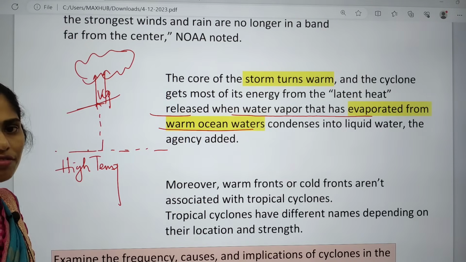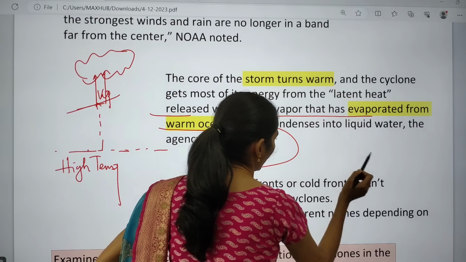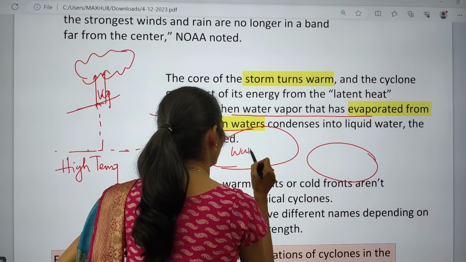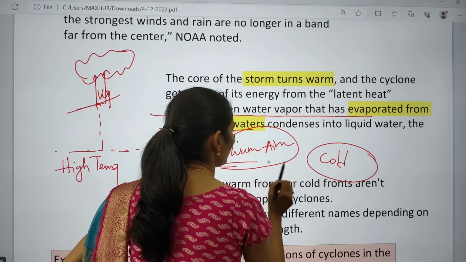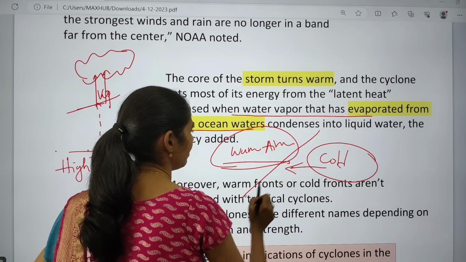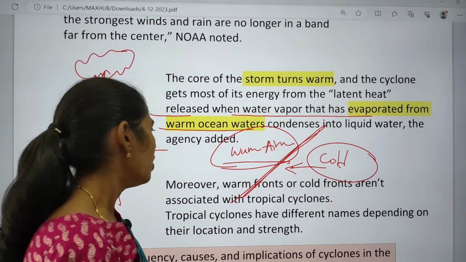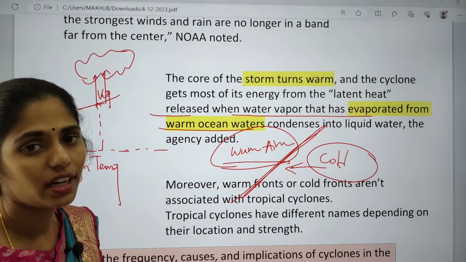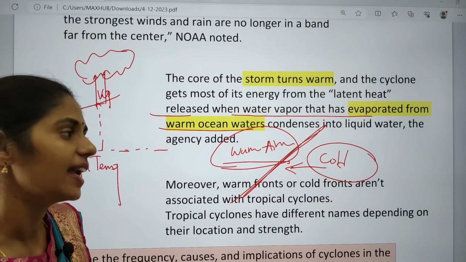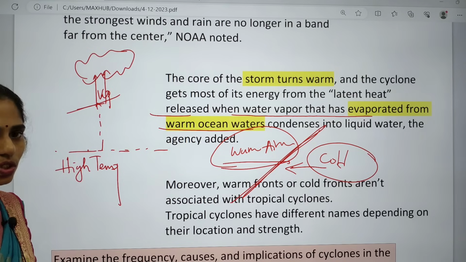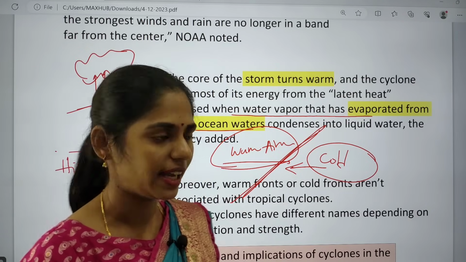Okay, so this warm front. So what is the meaning of front? Whenever we have two contrasting air masses, for example, we have a warm air mass here and a cold air mass here, and whenever this warm air mass and cold air mass meet, the transition line is called a front. Okay, so warm front and cold front meeting is a very important reason for extratropical cyclones. They are very, very important to understand the mechanism of extratropical cyclones.